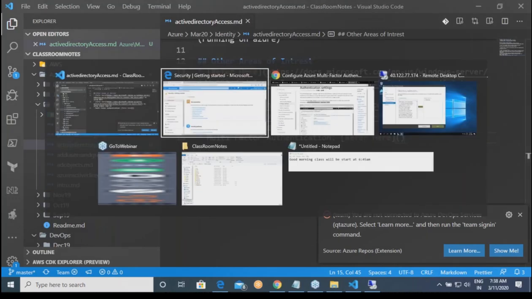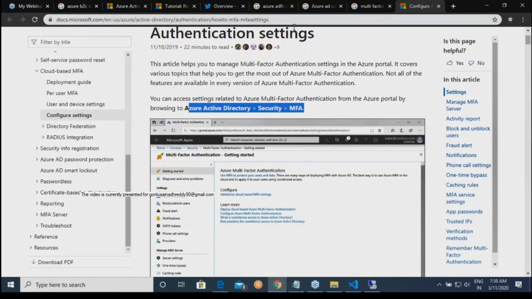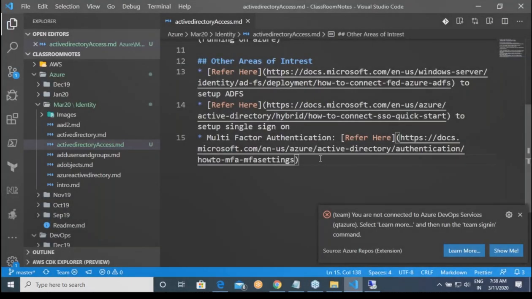Okay, generally, this multi-factor authentication setup, all of these things we generally do, if you already are an admin. If you are not an admin, it is not expected out of you. But apart from ADFS, the rest of the things are not complicated. ADFS is difficult. ADFS expects you to have some kind of expert in Active Directory. Otherwise, you cannot even think of ADFS. But the rest of the things you can follow the documentation and then do it.